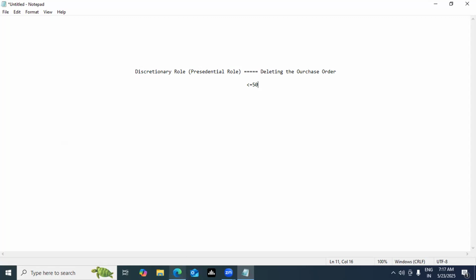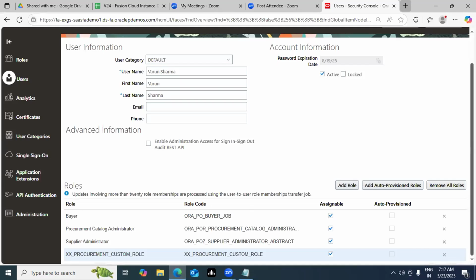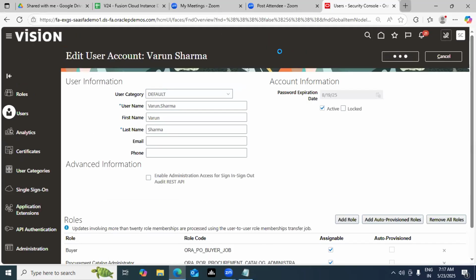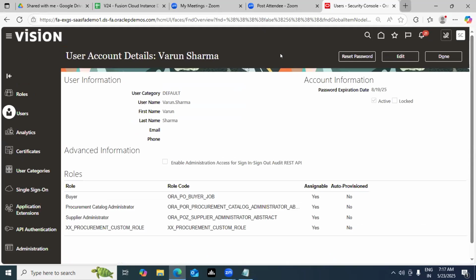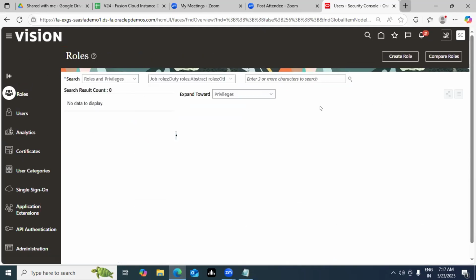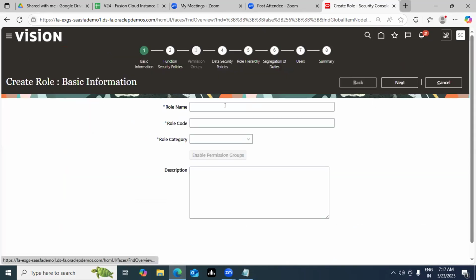How do you create it in Fusion? Let's check it out. Scroll up, save and close. So auto provisioning we saw. Next comes your discretionary role. So click here, click on create role. Let's name it as X6 discretionary PO role. Just a normal example I'm taking, guys, whichever name you want to give. It's up to you.